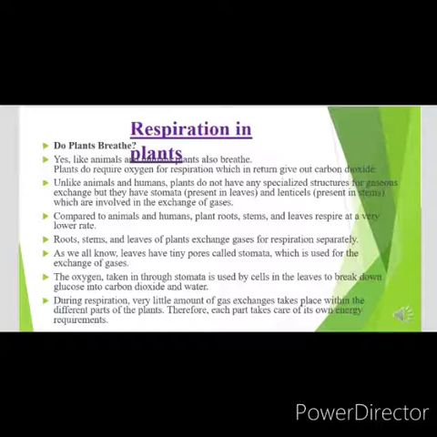Roots also help in exchange of gases in plants. So, stomata present in leaves, lenticels present in stems, and root hairs help in the exchange of gases in plants.